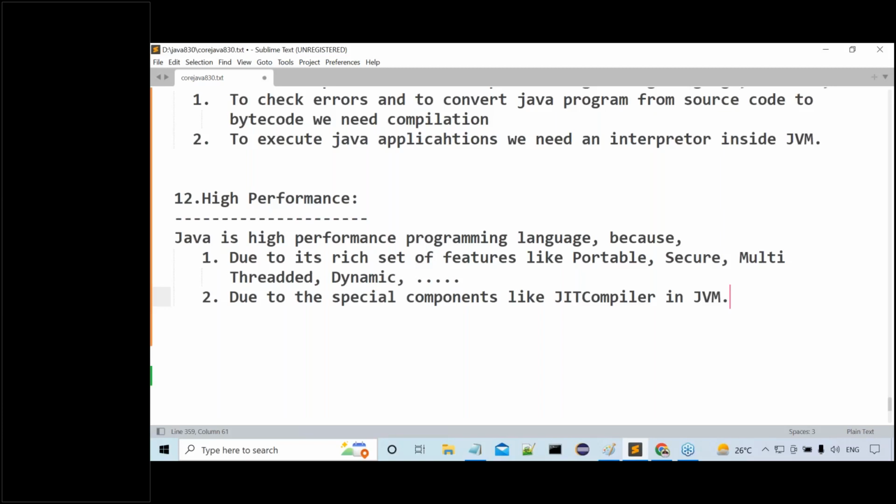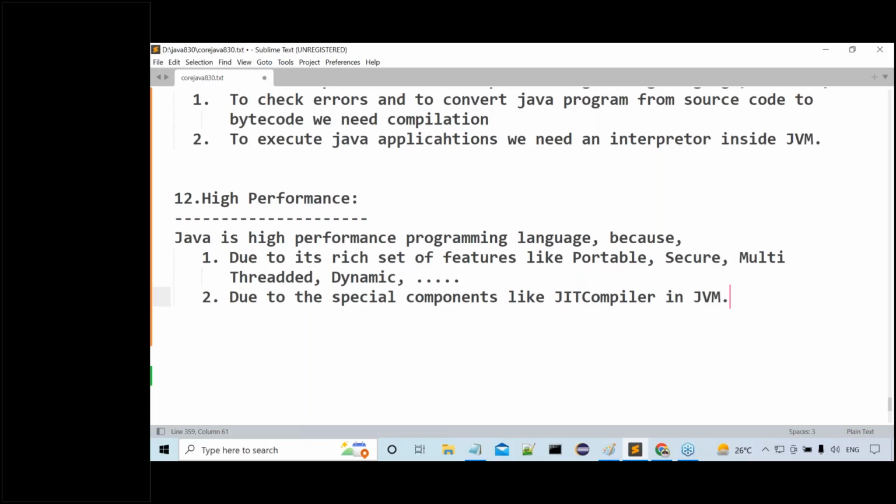Okay, fine. Then how can you say Java is very good at exception handling mechanisms? It has defined a very good predefined library to represent and handle all the exceptions which are coming inside our Java applications. Good. How can you say Java is a platform independent programming language? Java allows its applications to compile the program on one operating system and execute it on another operating system. So Java is what? A platform independent programming language.